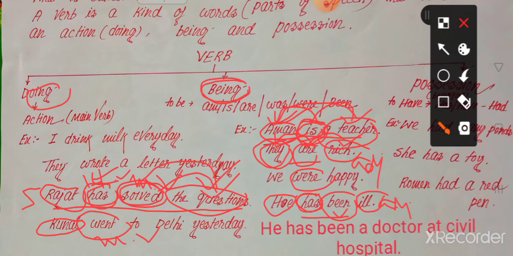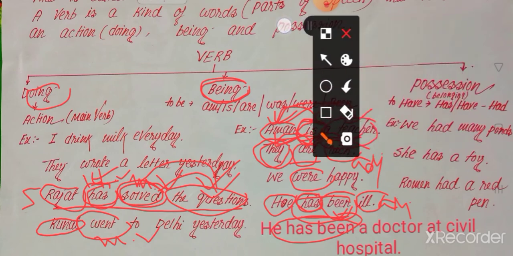Does has been show any action here? No, it does not show any action. That's why we call it a linking verb. Next, he has been a doctor. Again, has been does not show any action. That's why has been is a linking verb. It links between he and a doctor.